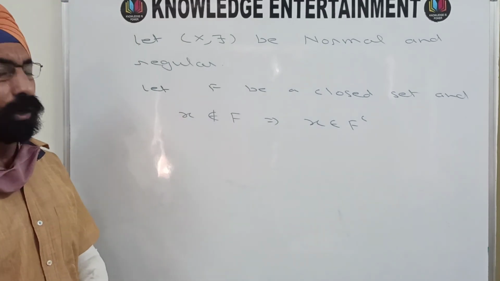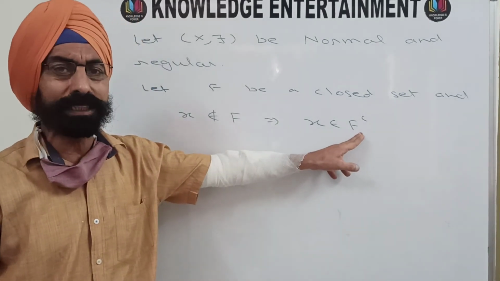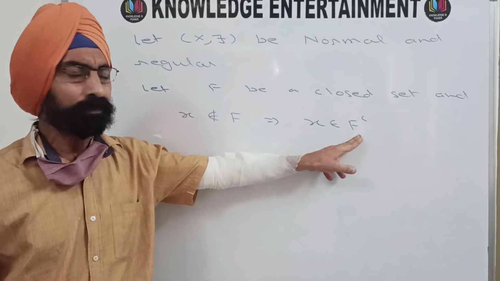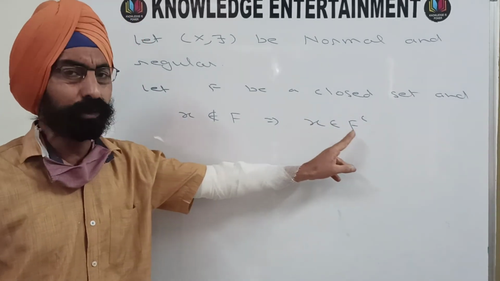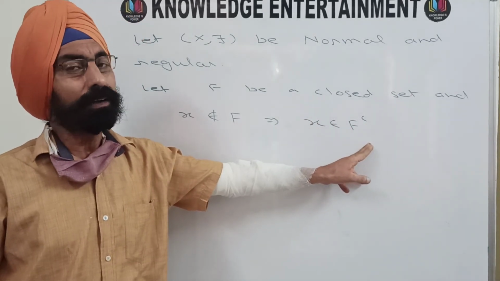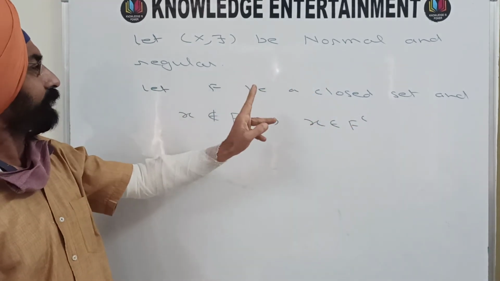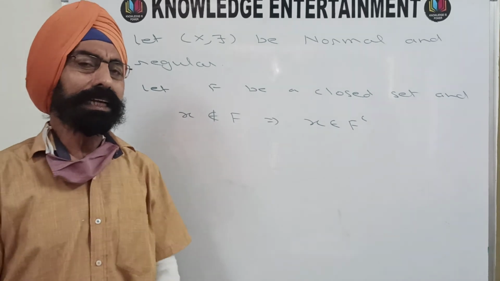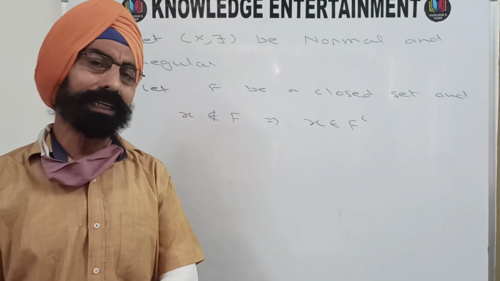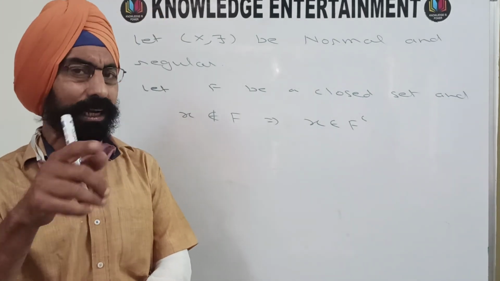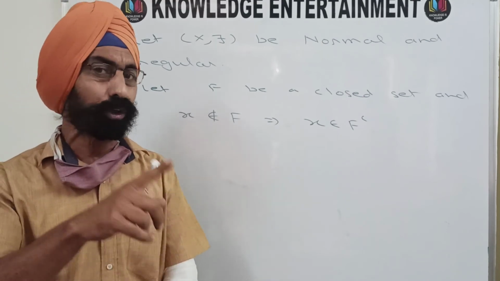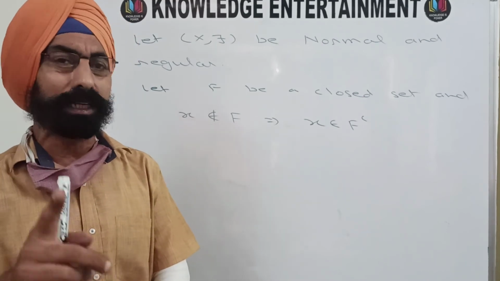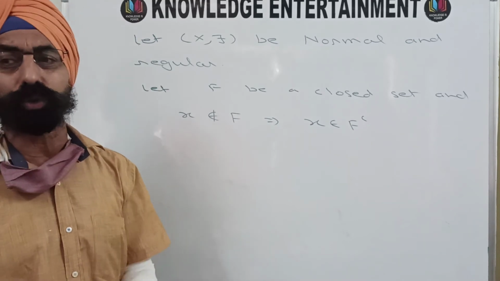So what you are having now is an open set, F complement, because F was closed, and a point X belonging to that particular open set, and the space is regular, given. So you know that if there is an open set G and a point X belonging to G and the space is regular, then there always exists an open set H such that X belongs to H, H is a subset of H bar, and H bar is a subset of G. That theorem I am going to use here.